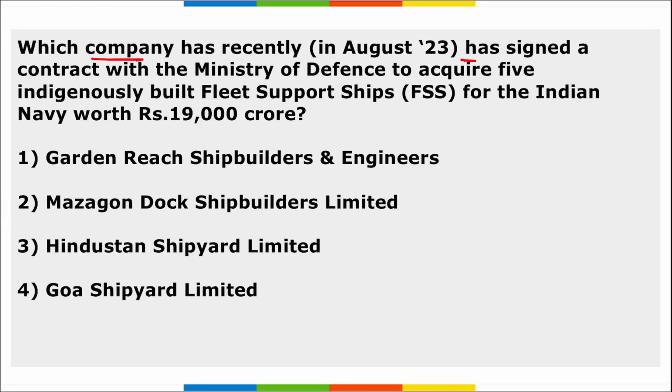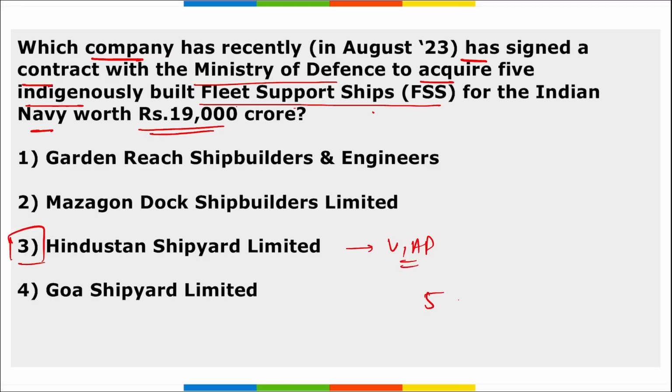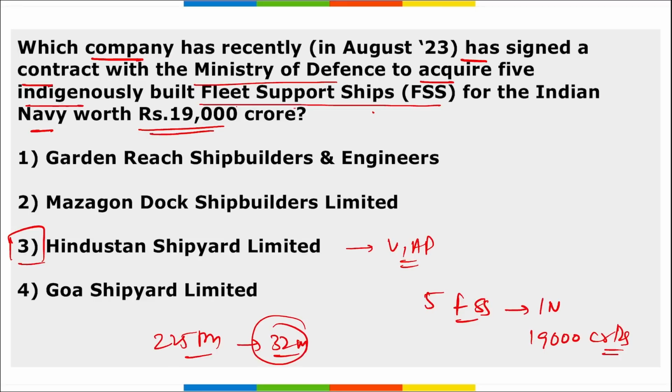Next, which company has recently signed a contract with the Ministry of Defence to acquire 5 indigenously built FSS, that is your fleet support ships for the Indian Navy worth 19,000 crore rupees? It is your Hindustan Shipyards Limited, correct? So remember, Ministry of Defence has signed a contract with Hindustan Shipyards Limited, that is in Visakhapatnam, Andhra Pradesh. It is for the acquisition of 5 fleet support ships for the Indian Navy that are worth 19,000 crore rupees. This FSS, that is your fleet support ship, will be built with a length of 225 meters and a width of 32 meters and will have a displacement of 44,000 tons.